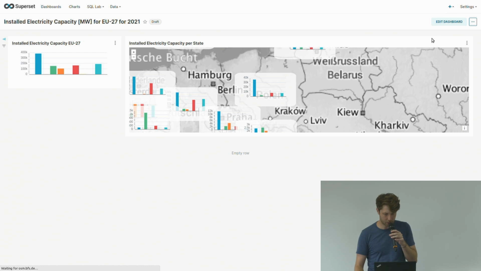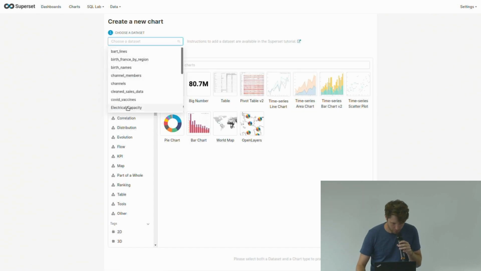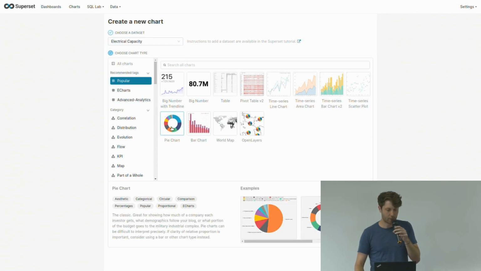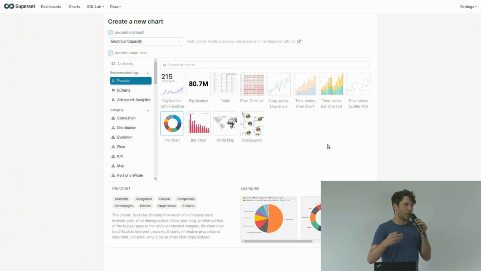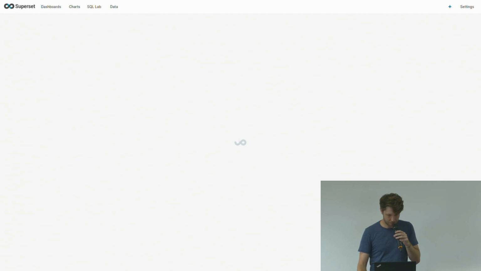So you click on adding a new chart and you just select the data set. There I chose the data set that I added to Superset, which is the electrical capacity, and I select which kind of chart I want to use. At first, the concept is that I create a usual, already existing chart, like in this case a pie chart, and afterwards I will create the cartodiagram. So I create that chart.